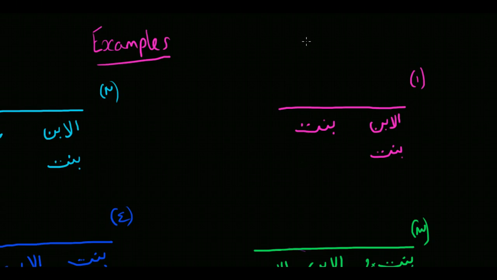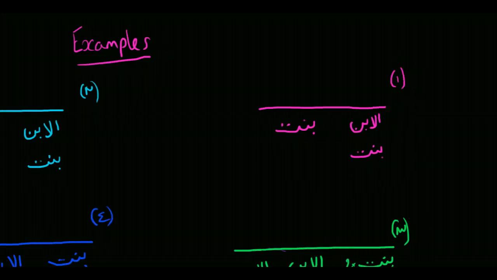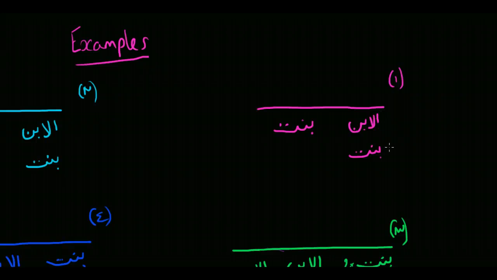So the first one, if we look at number one here, is where we have Bintul Ibn, meaning a daughter of the son, in other words, granddaughter, and a bint, a daughter. We know when there is one daughter alone, she receives a half, and we also know that from the granddaughter states that when there is one daughter, this is case number 3 or situation number 3, she will receive a sixth. So the daughter receives a half, and the granddaughter receives a sixth.